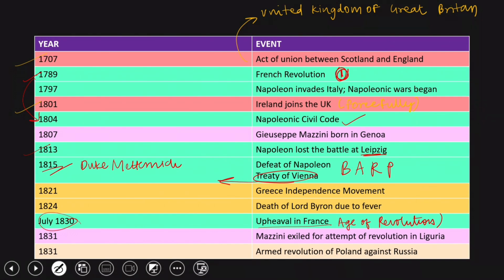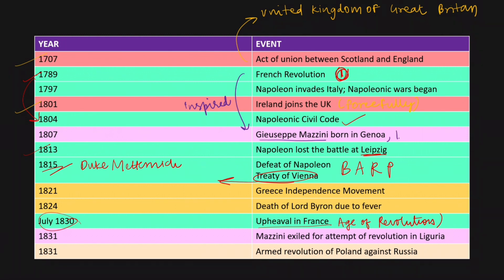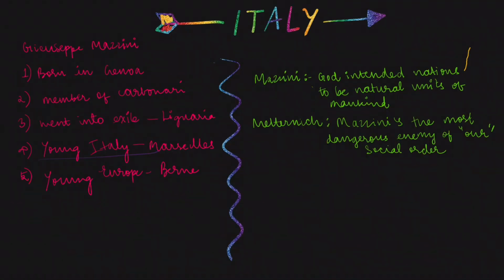The French Revolution inspired the liberals who worked in secret societies against the monarchy rule established by the Treaty of Vienna. Giuseppe Mazzini was one such leader, born in Genoa, Italy in the year 1807. He was a member of the Carbonari Society and went into exile for an attempt of revolution in Liguria in the year 1831. He further established secret societies Young Italy in Marseilles and Young Europe in Bern in the year 1833. He thought that God had intended nations to be the natural units of mankind, hence he fought for it. And he was thought to be the most dangerous enemy of the social order then by Austrian Chancellor Metternich.